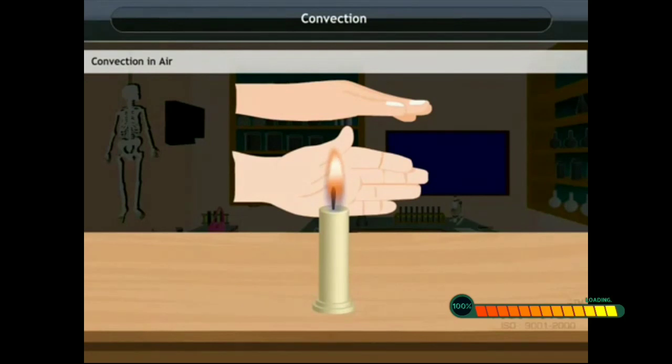So we can say that the air above the flame gets heated and rises up, and the empty space is filled by the cooler air from the sideways. These give rise to an interesting phenomenon of breezes, and next day we are going to discuss them. So read this chapter carefully.